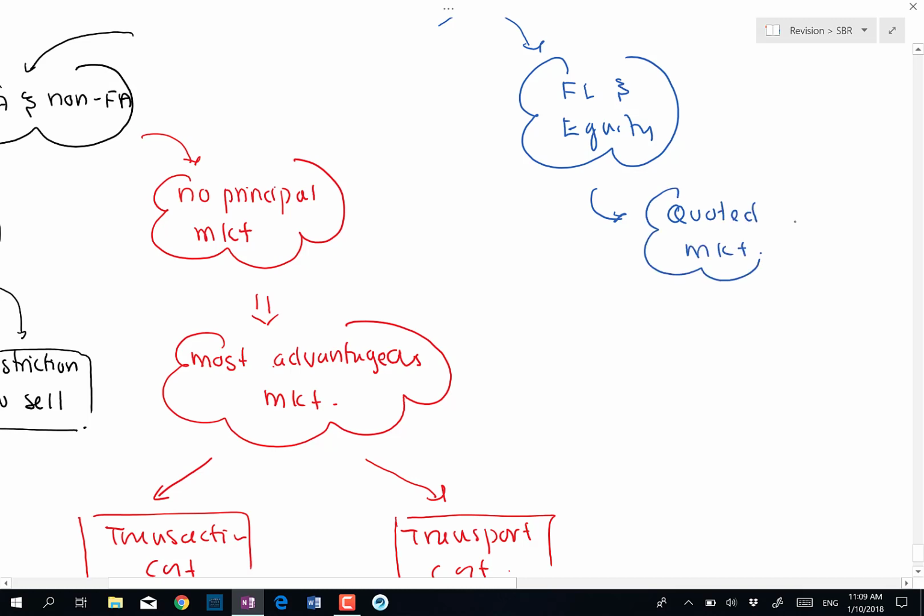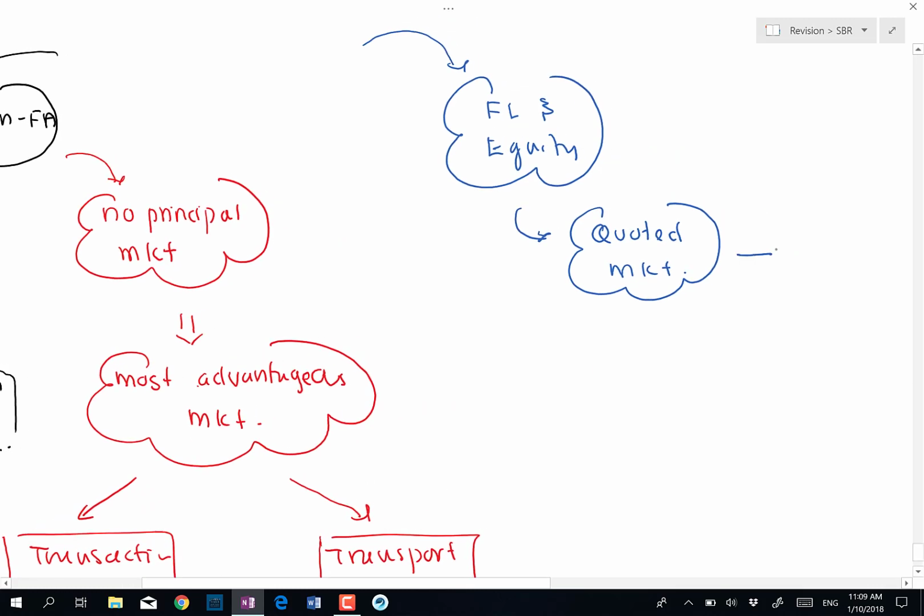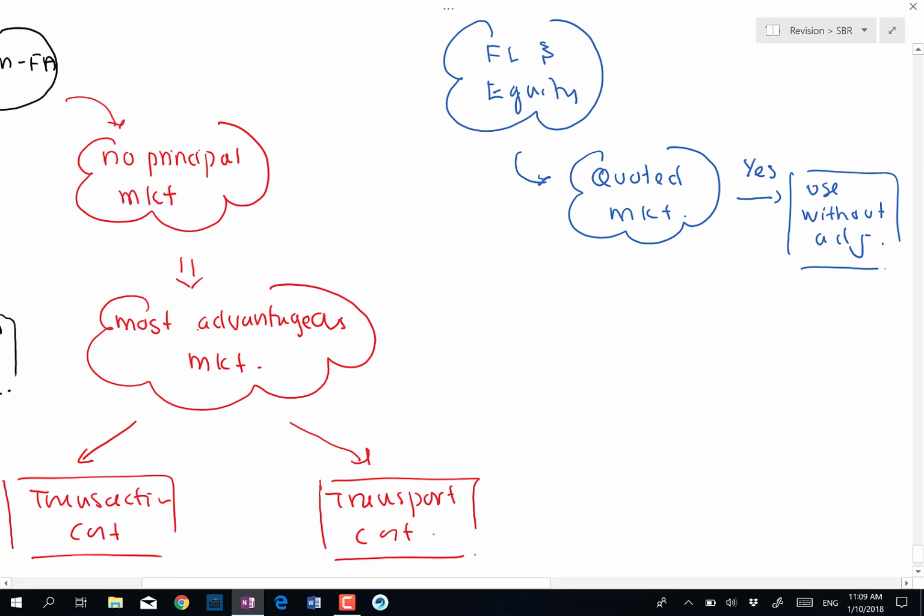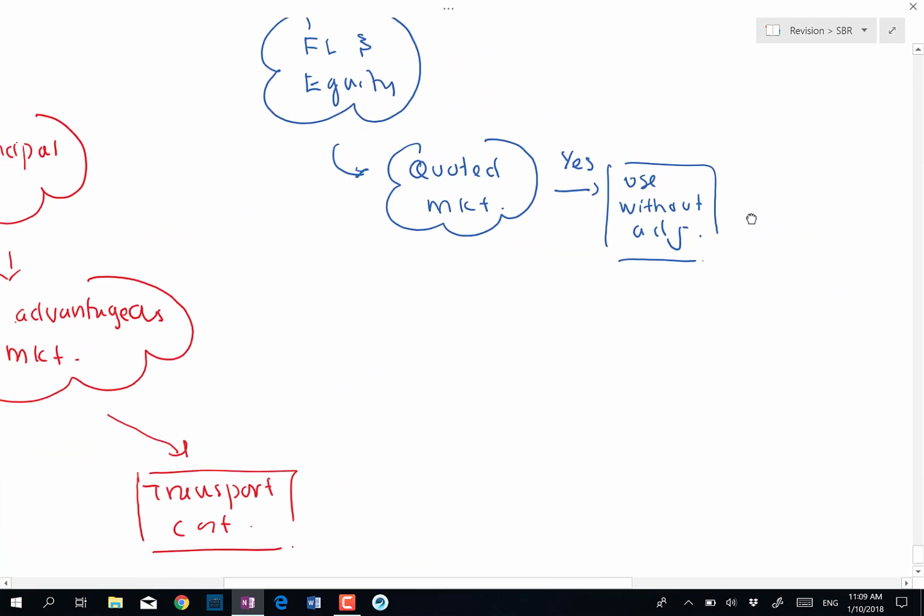If the instrument has a quoted market, we will use the quoted price without any adjustment. This is known as Level 1 of the IFRS 13 fair value hierarchy.